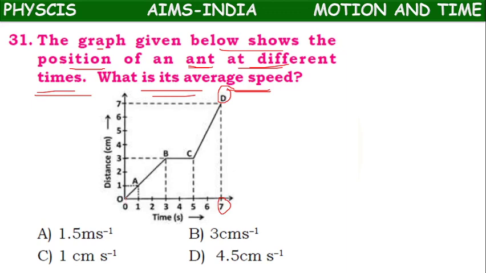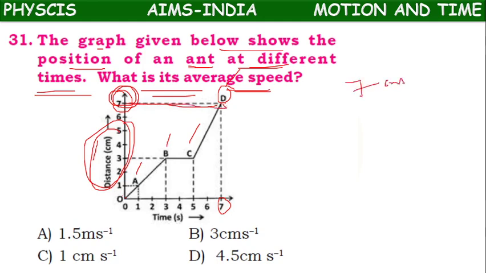It has started from O position, went to A, went to B, went to C, went to D. At D, what is the distance here? 7 centimeter, because they have given distance in centimeter. So at D, 7 centimeter is the total distance covered by the ant. Time, what is the total time taken? 7 seconds. If we divide, 1 centimeter per second, it is the average speed.